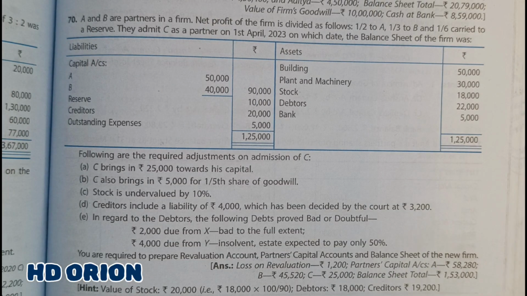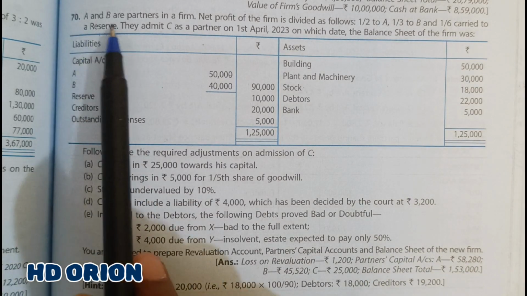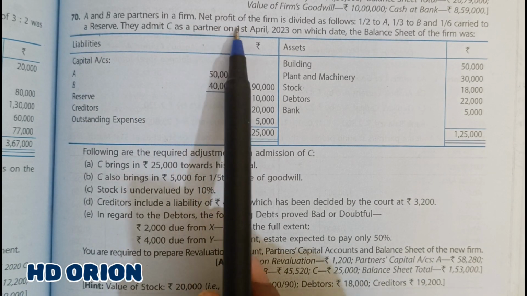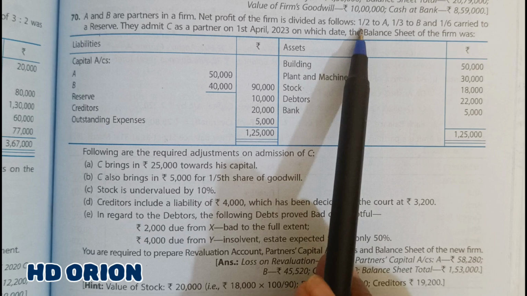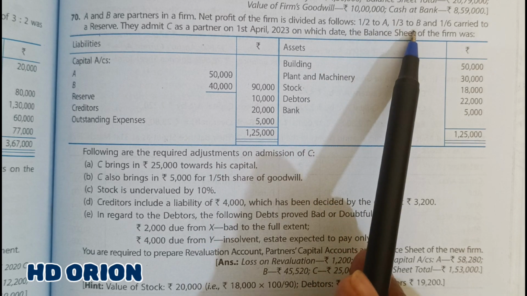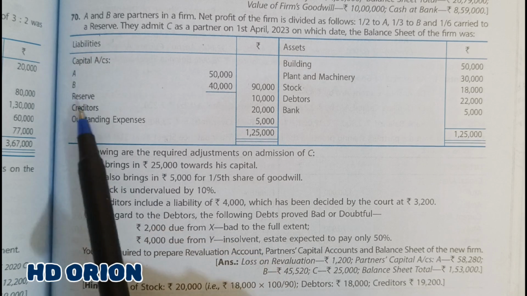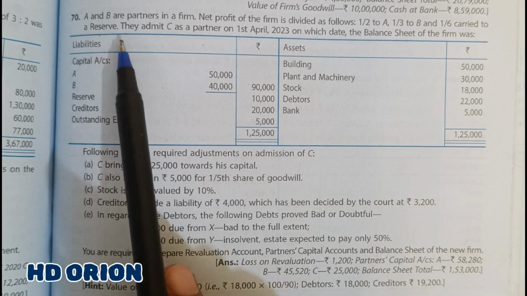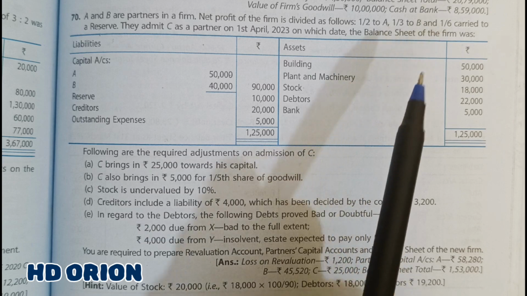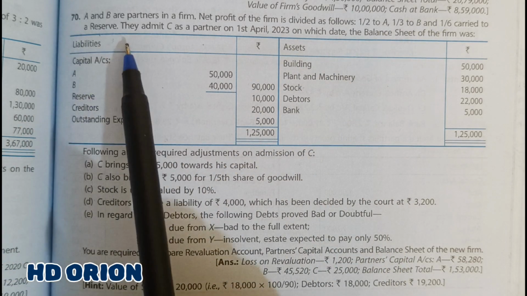Now let us see question number 70. A and B are partners in a firm. Net profit of the firm is divided as follows: 1/2 to A, 1/3 to B, and 1/6 carried to a reserve. Okay, so here there is a reserve of rupees 10,000, that is the 1/6 of the total profit earned during the year.